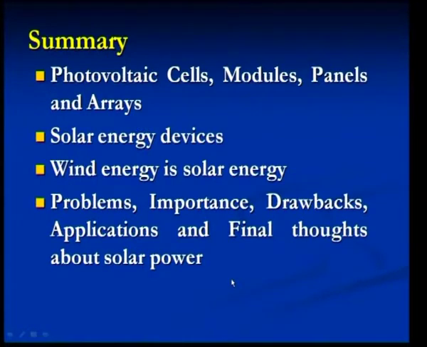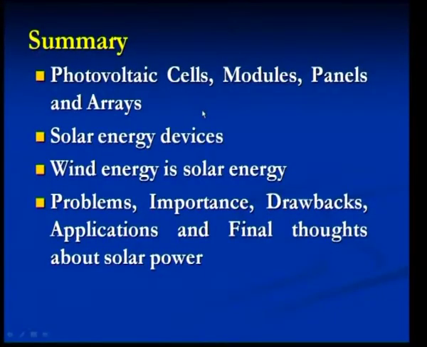Now, as a summary of this particular part 5, we have dealt with what is called a photovoltaic cell, and how they are different from a module, panel and an array. We have also looked into the pictures of some solar energy devices, and we have analyzed how wind energy is primarily sourced from solar energy. Finally, we touched upon the problems, importance, drawbacks, applications and a few final thoughts about solar power. Here are a few questions.